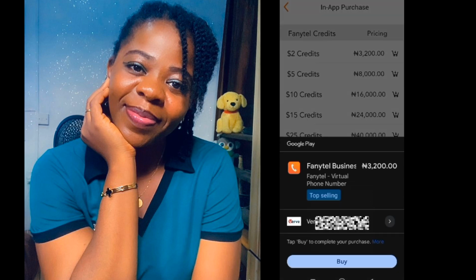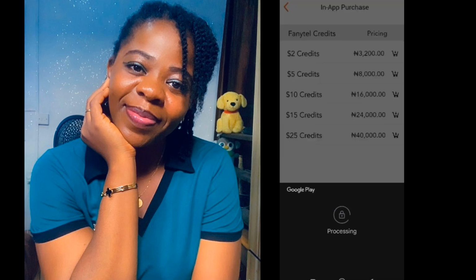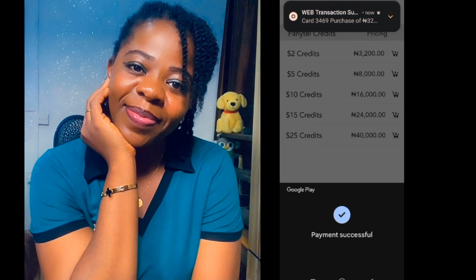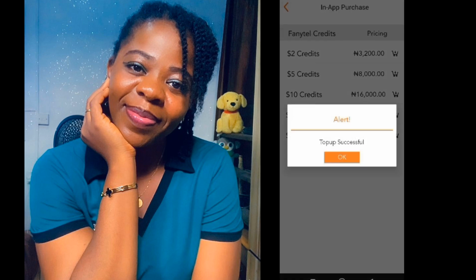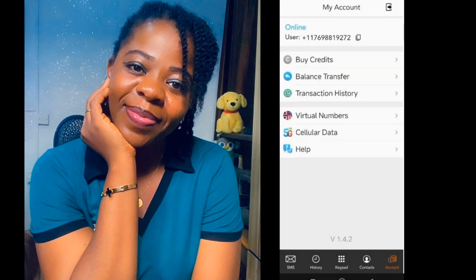You click on 2 credits, add the card you want to use, then you click on buy. Okay, please don't forget to put that yes, always. Don't forget. Yes, so we're buying for the second time. It's processing. So payment successful. So we're going back to the app. It will automatically take us back to the app. So top up successful. So you now see how much we have in the account.